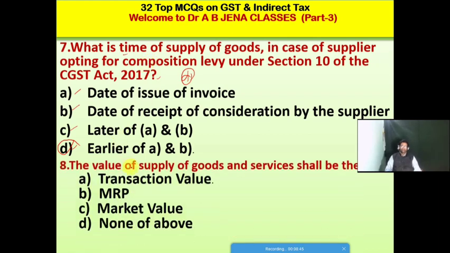So next MCQ: The value of supply of goods and services shall be what? A. It's the transaction value. B. It's the MRP, maximum retail price. C. It's market value. D. It's none of the above. Friends, so A is the right option for this MCQ. The value of supply of goods and services shall be the transaction value. So A is the right option for this MCQ.